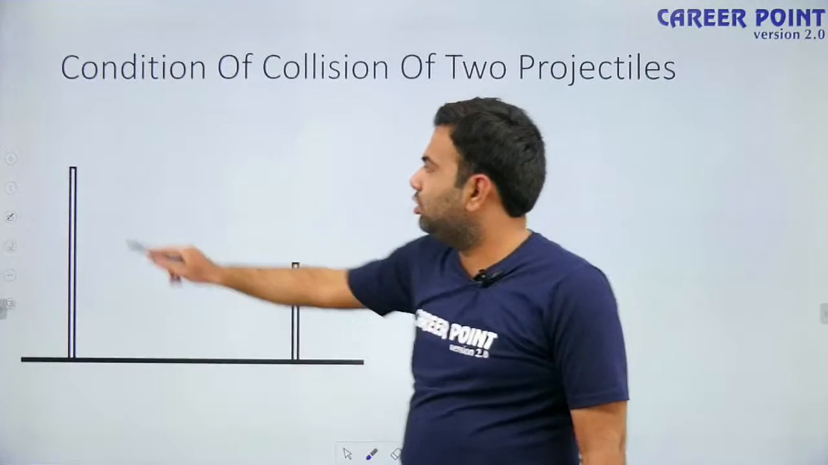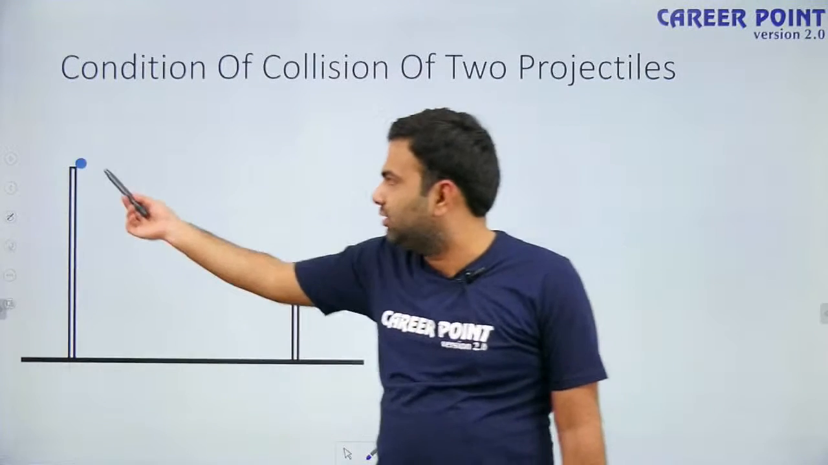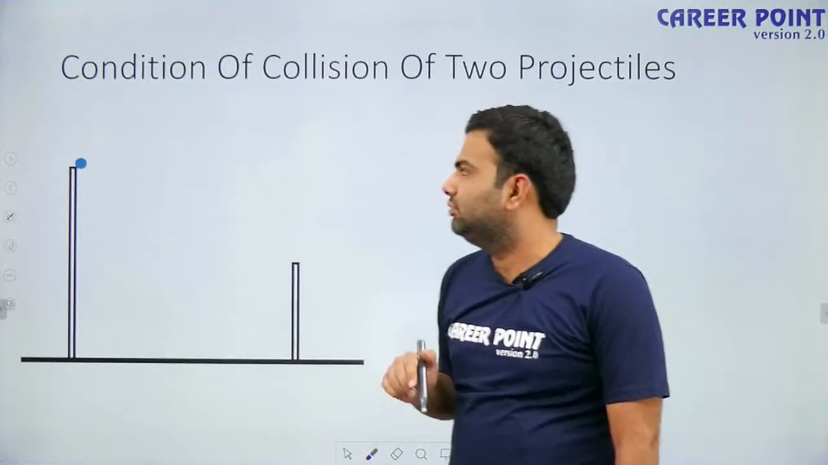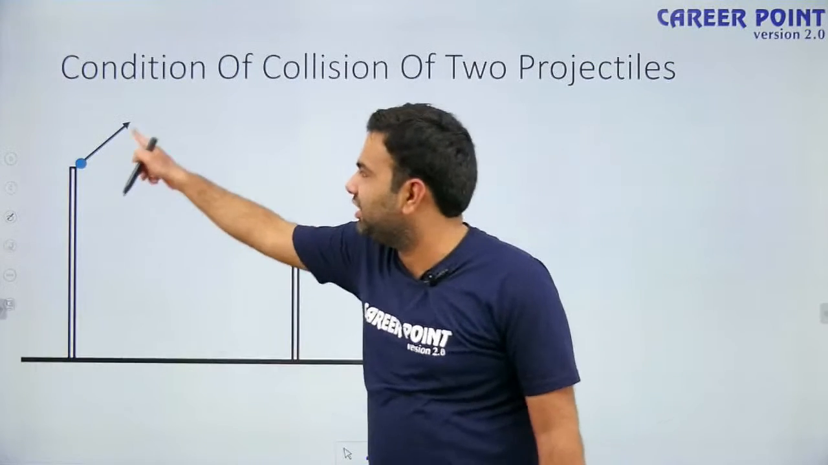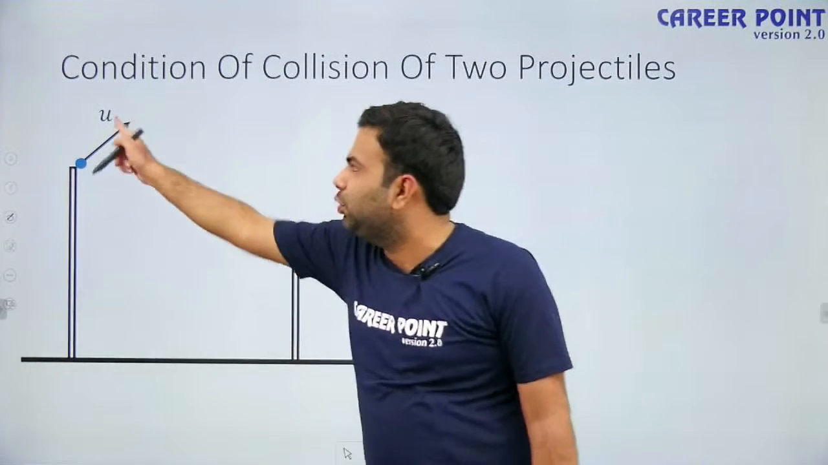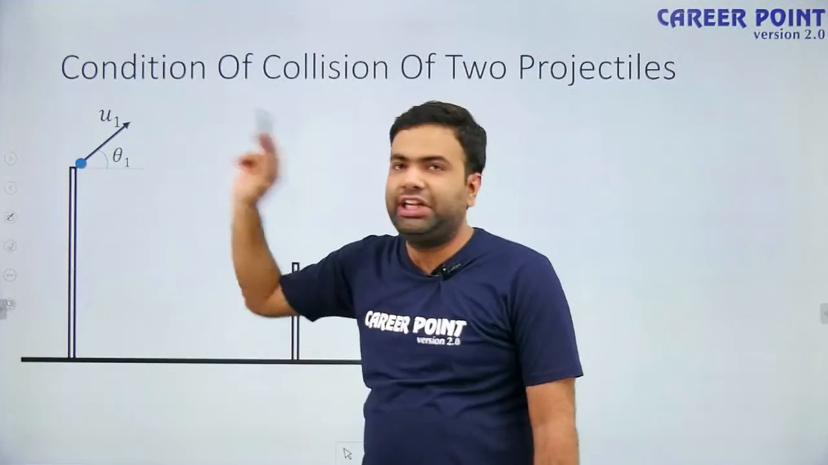And on tower 1 we have a particle. This particle is launched in this direction with a velocity u1 at an angle of θ1.